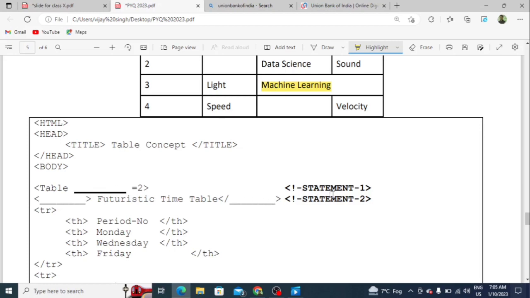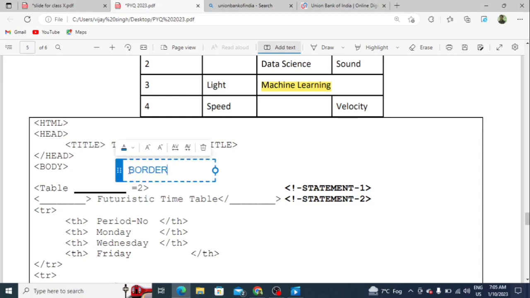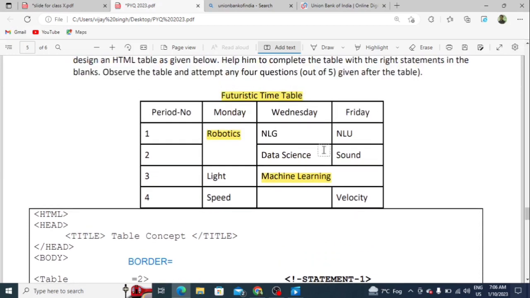Students, in the first statement you have to write border, equals to. I think this is clear. Here you have to write border equals. So this is the answer of statement 1. In statement 2, here you have to write the caption tag. It is simple.